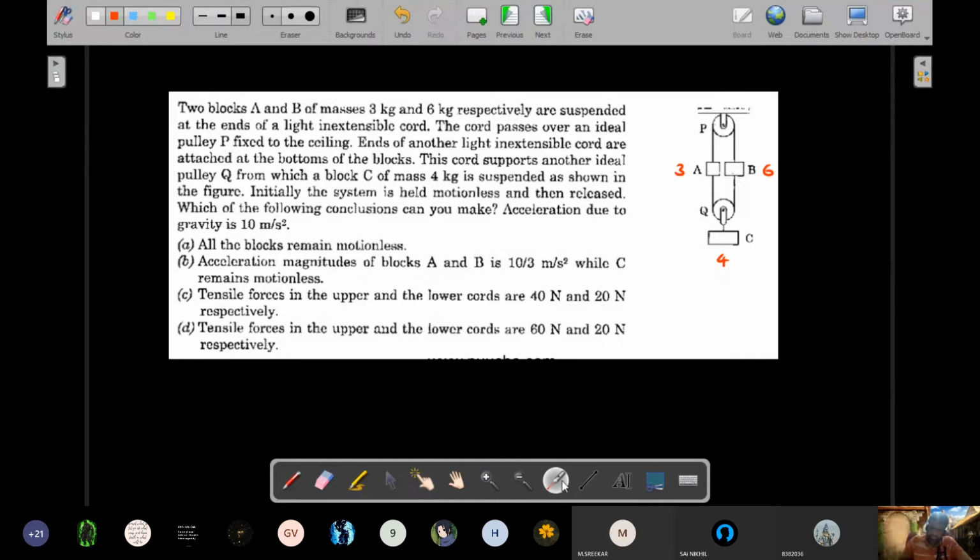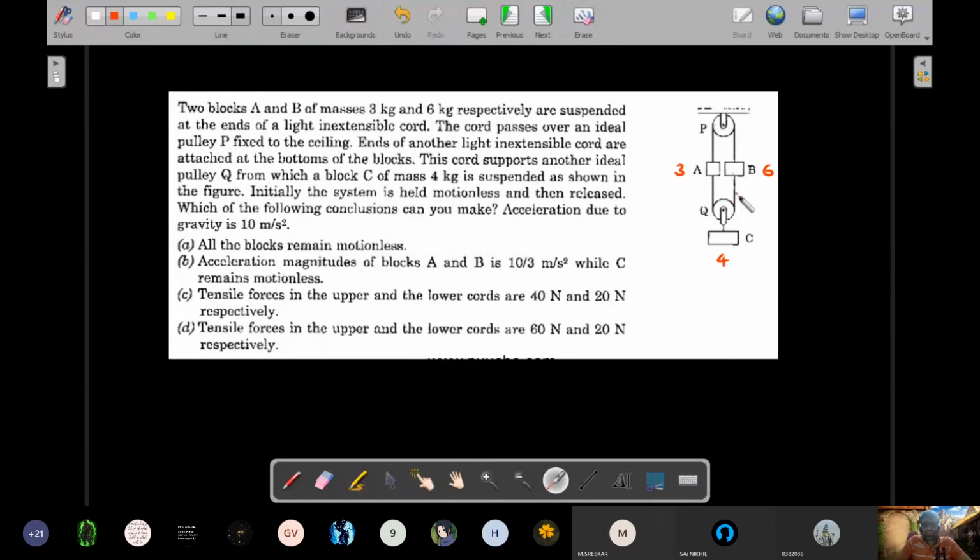Okay. So the thing is, the first option gives us a hint of how to solve the question, right? So he says all the blocks remain motionless. So we'll check it in a reverse manner. Assuming they are motionless, let's try to see whether the system satisfies the equations or not. Okay. So if this is 4 kg, that means 40 Newton, then these two should be 20 Newton each if it has to remain motionless.